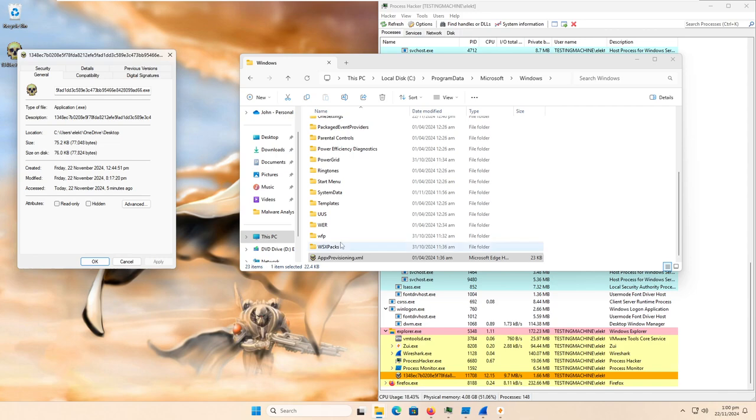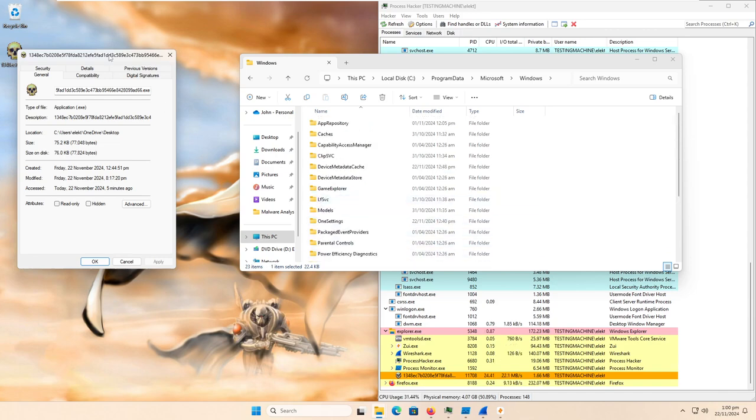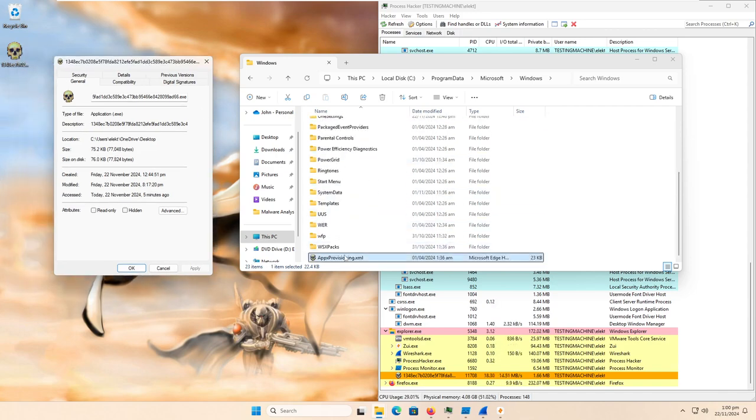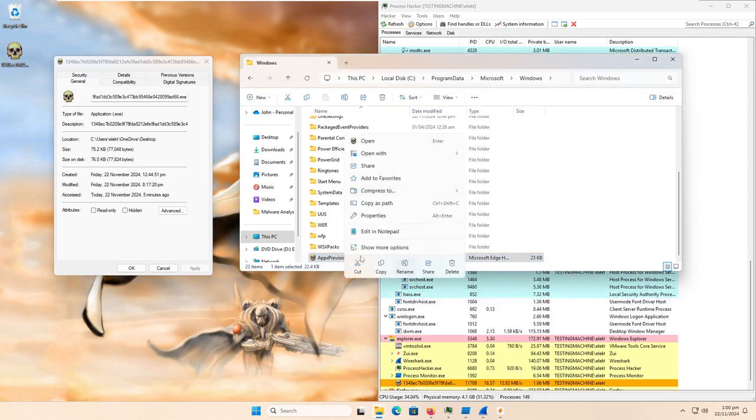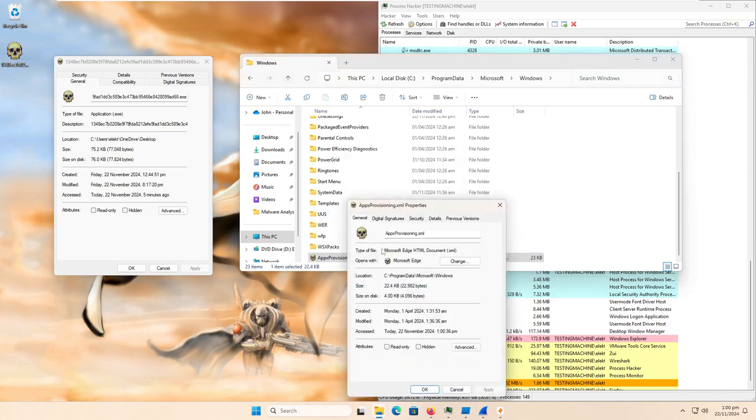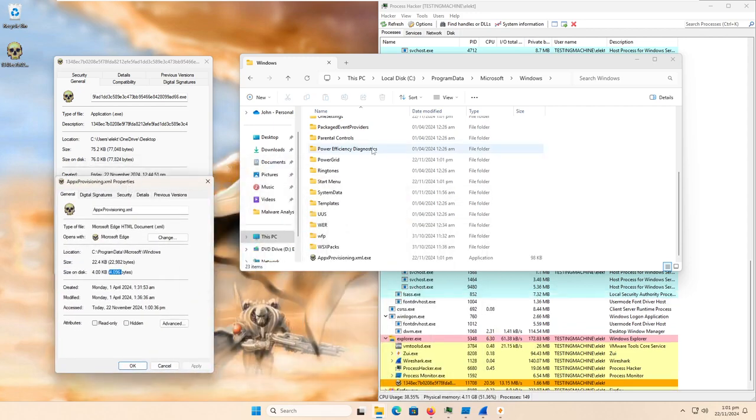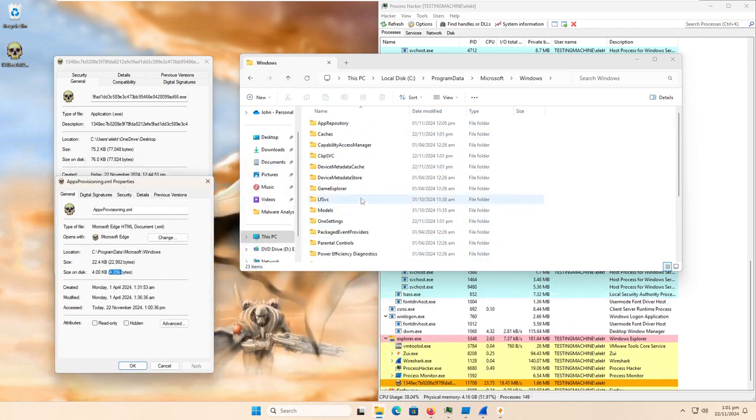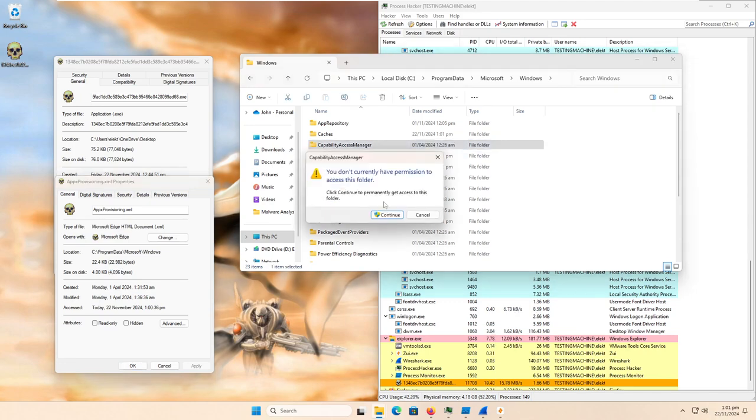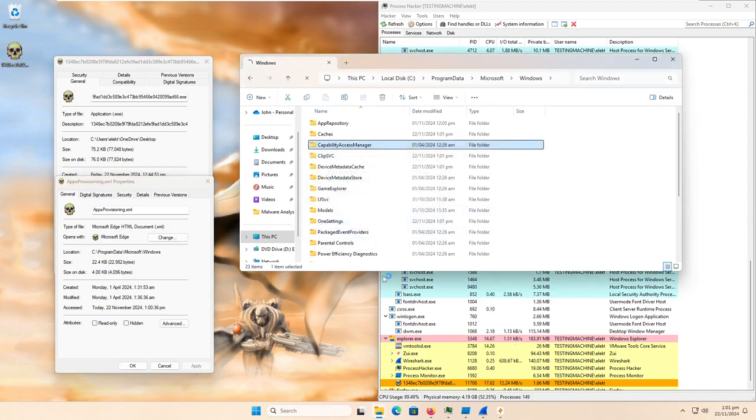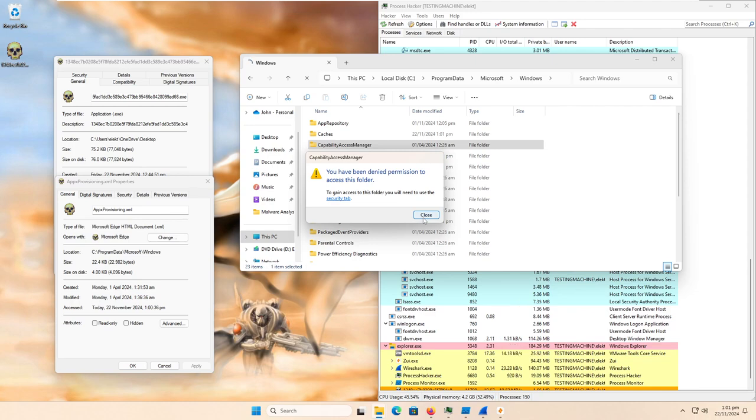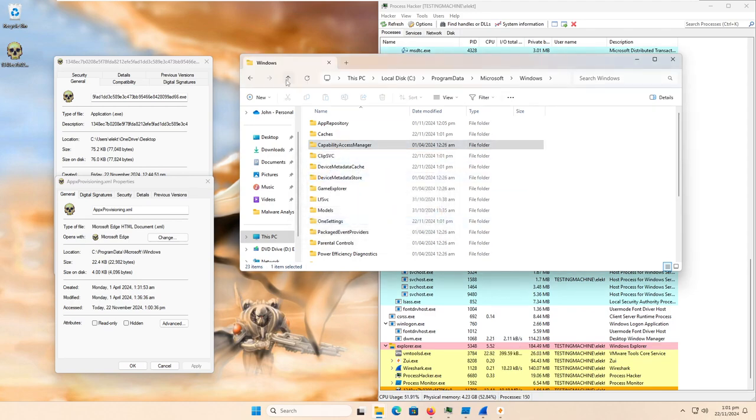Okay, maybe nothing's going to work. Why would anything work for me, right? It should be showing the exact same file size. Or should it? So if we go to the properties for this, let's open that properties file one more time. It says size is 22.4 kilobytes and size on disk is 4 kilobytes, 4096. So exactly 4 kilobytes. If we take a look for something else, currently I don't have permission to access this folder. You've been denied permission to access this folder.